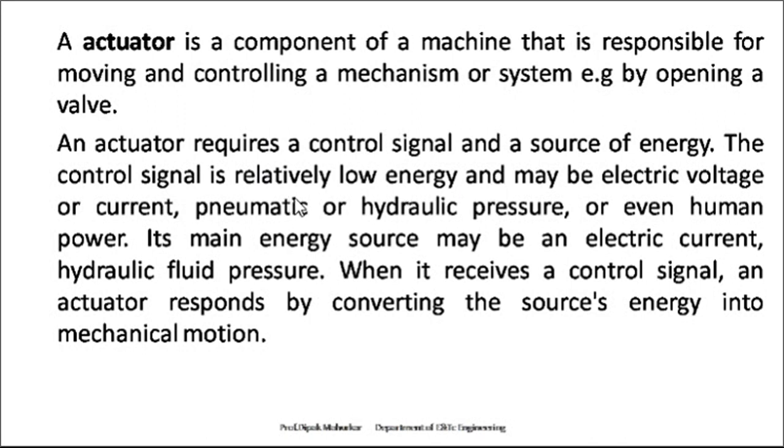Control signal is relatively low energy and may be electrical voltage or current, pneumatic or hydraulic pressure, or even human power. Its main energy source may be an electric current or hydraulic fluid pressure. When it receives a control signal, an actuator responds by converting source energy into mechanical motion.